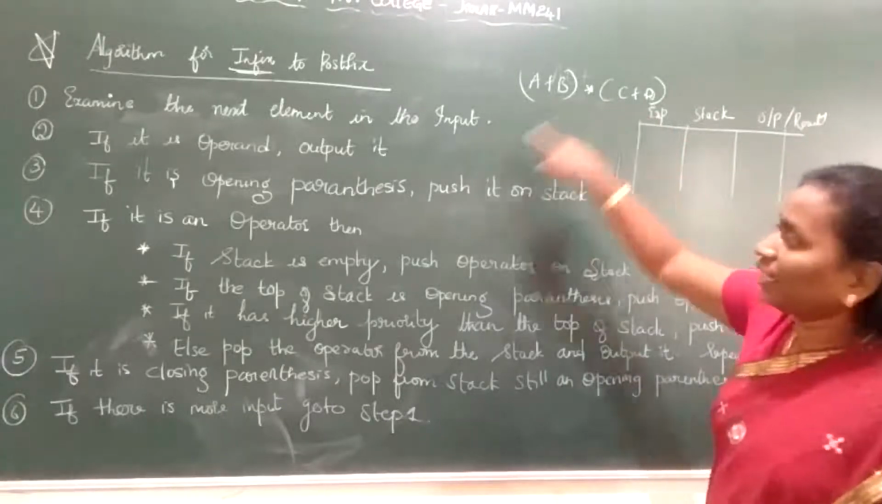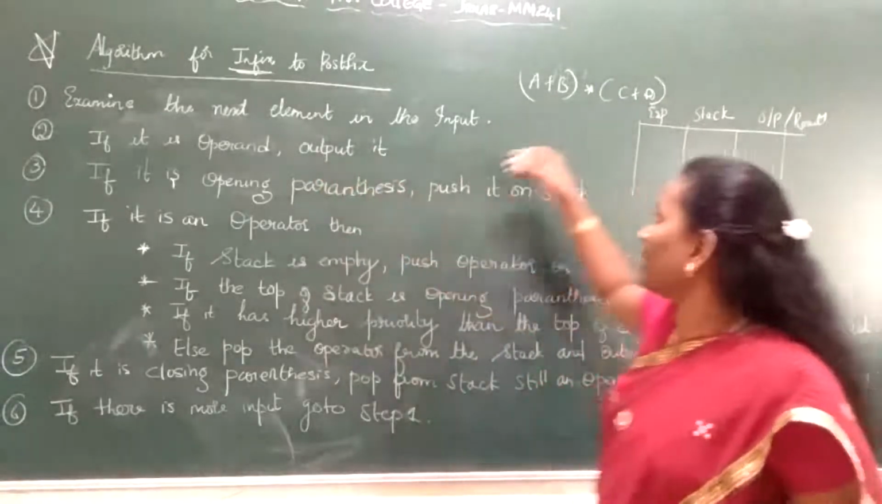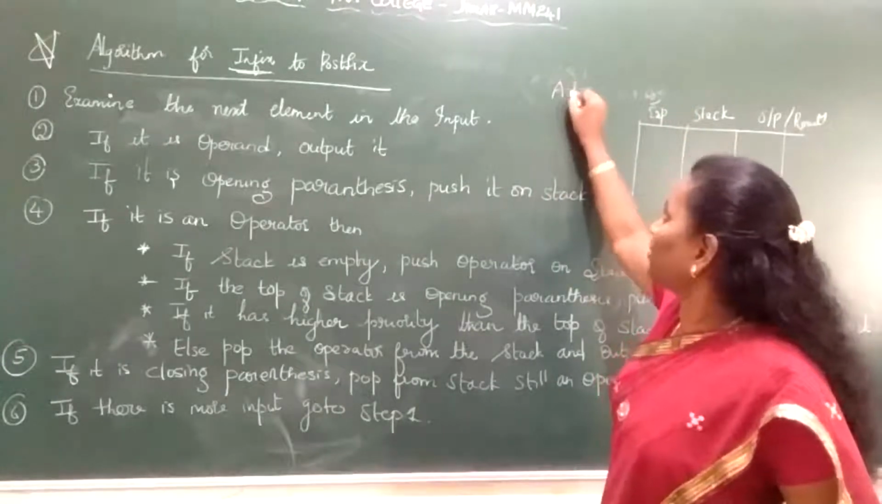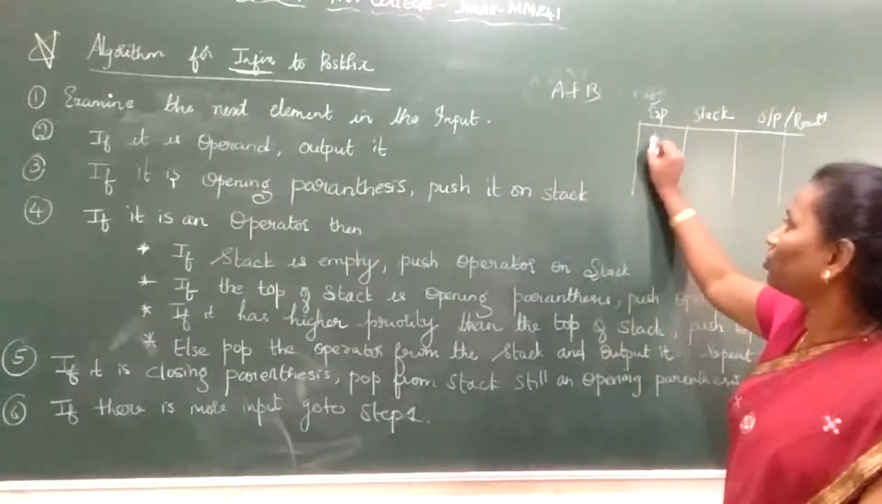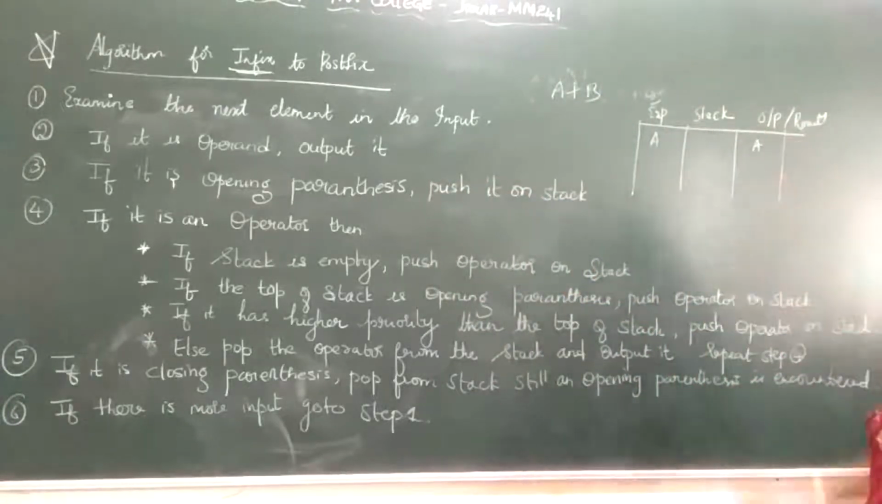About this expression I will tell you later. First listen to the algorithm. If it is an operand, for example, first without this bracket, if I have a plus b, so a is an operand. Of course, the condition is satisfied. If it is an operand, where should I put it? Into your output.